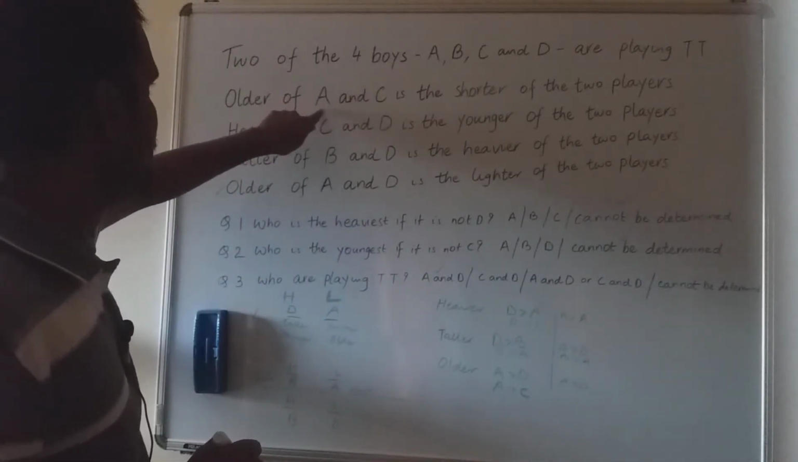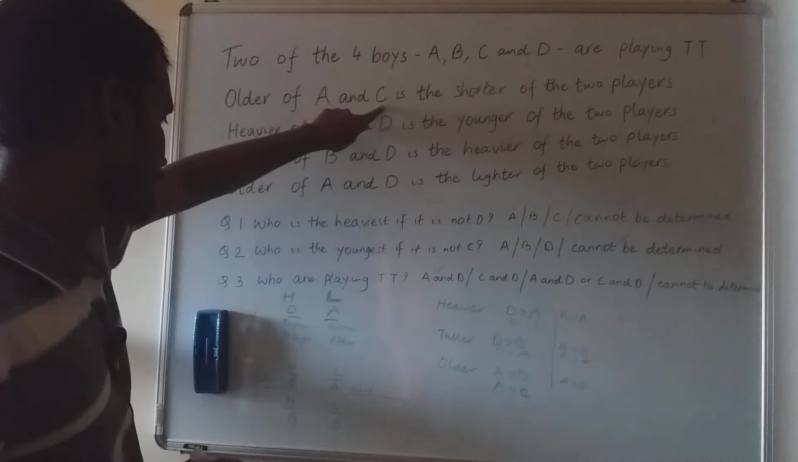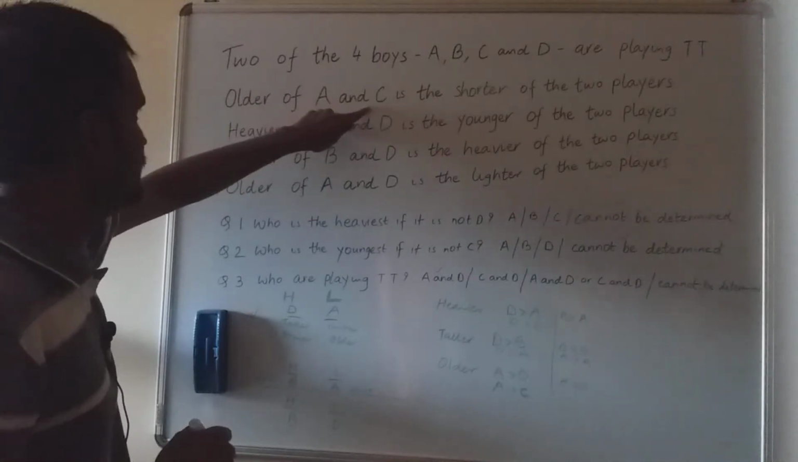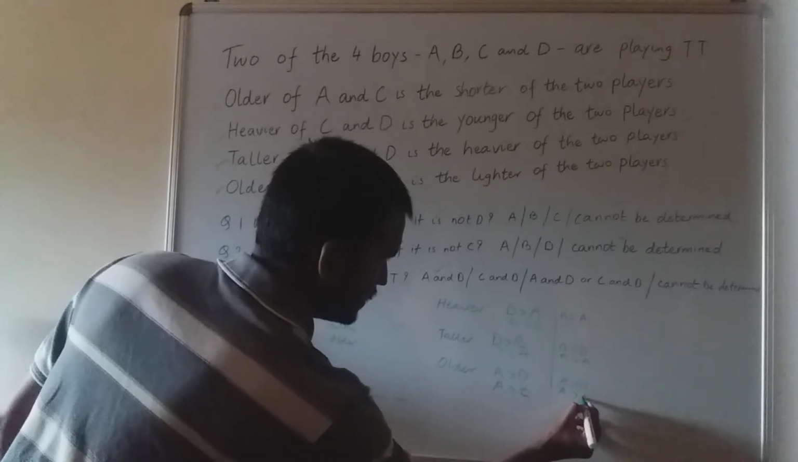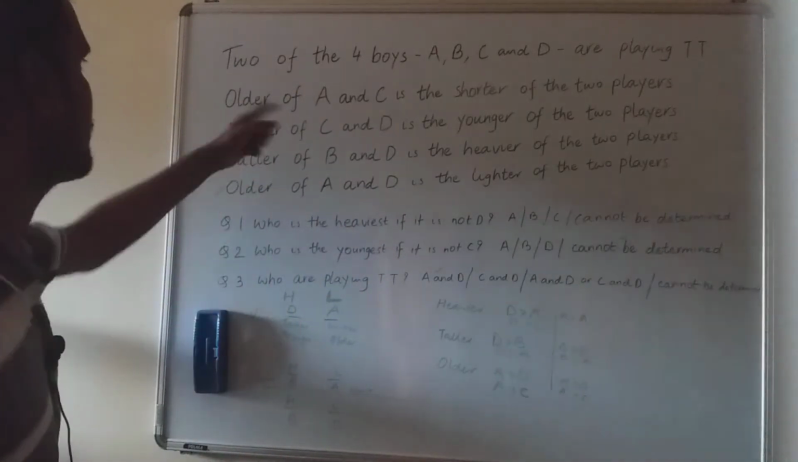And it is saying that older of A and C is the shorter of the two players. So older of A and C, so A is older than C. A is older than C. Fine, got it, done it. Okay, come to this